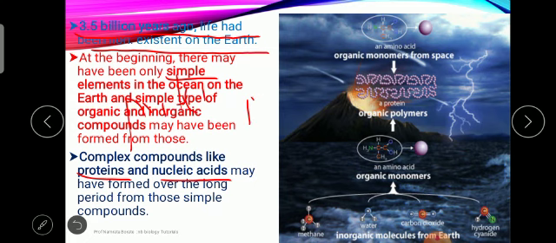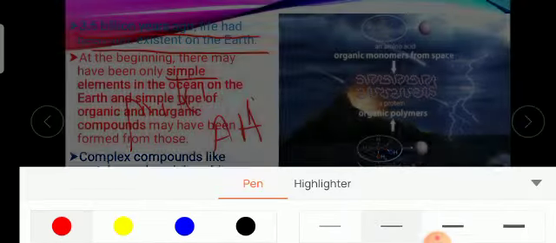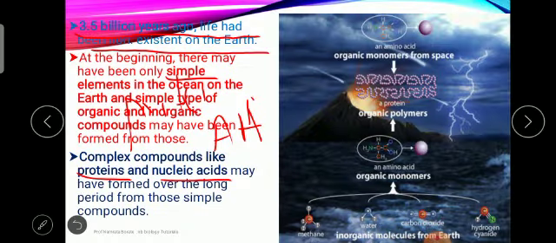Protein कुठे form झालेले आहेत? Protein is formed from amino acids. Okay, and nucleic acid is formed by DNA and RNA. DNA is formed from sugar, phosphate and nitrogen base. Okay, means from the simple compounds the complex compounds will form.